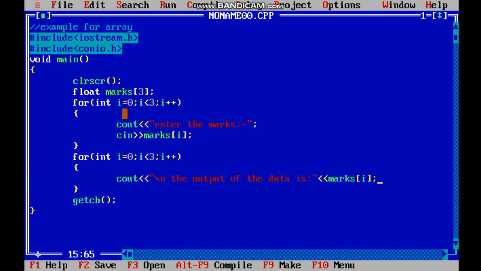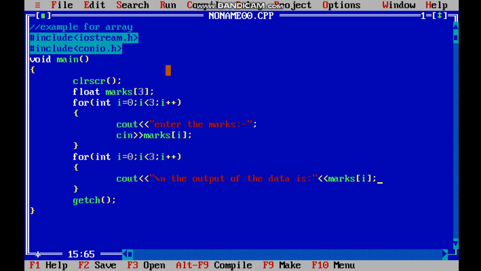Now here we have written the data type and the variable name i is equal to 0. So i is equal to 0, then we are checking the condition. Is 0 less than 3? The condition is true, so it will go inside. Then it will print cout, enter the marks, and then it will wait for us to enter the marks. So this will run 3 times. The 4th time when it comes over here, it will exit from this for loop. Now to print the output, I have used another for loop. Then over here we have written the statement to print the output.